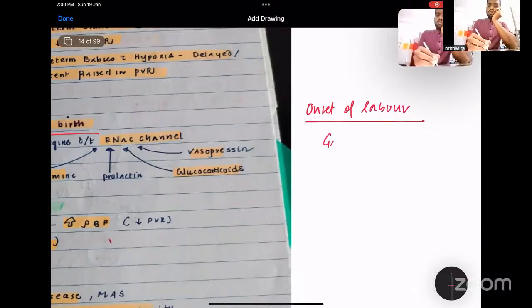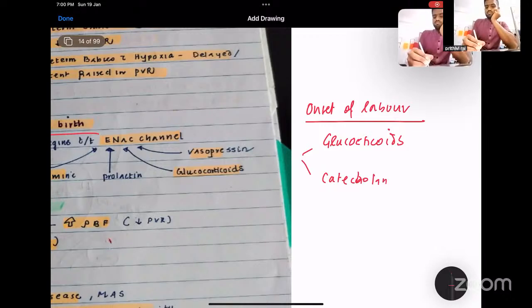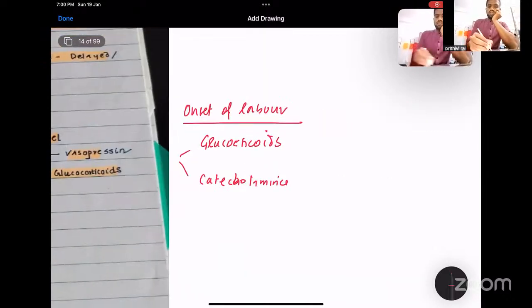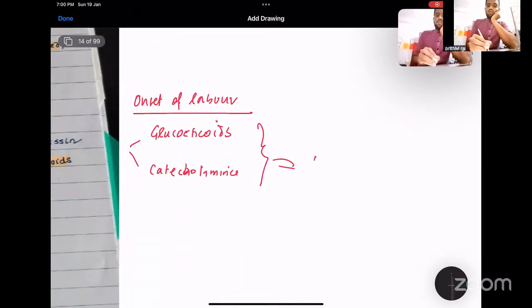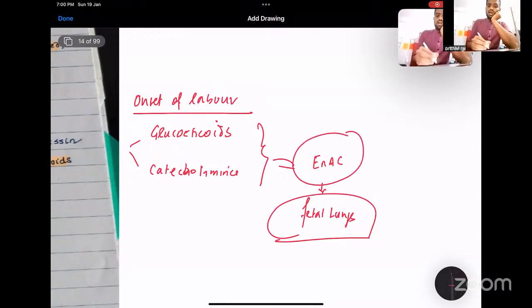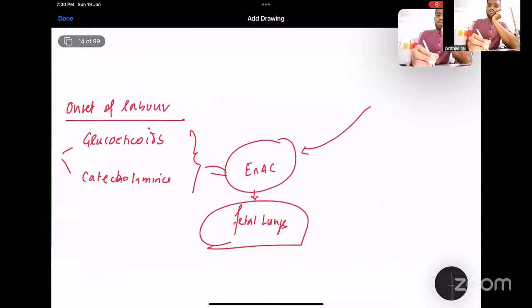Your glucocorticoids, cortisol, and catecholamines are released, right? These glucocorticoids and catecholamines act on the ENaC channel that is present in the fetal lung alveoli membrane. Now, this channel will cause the removal of the fluid.